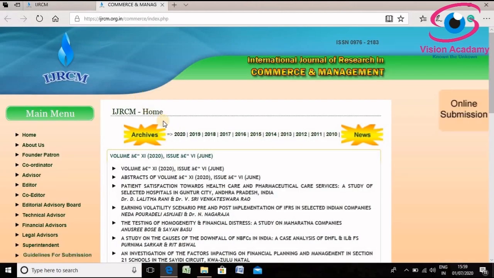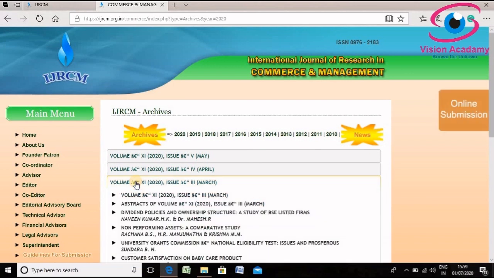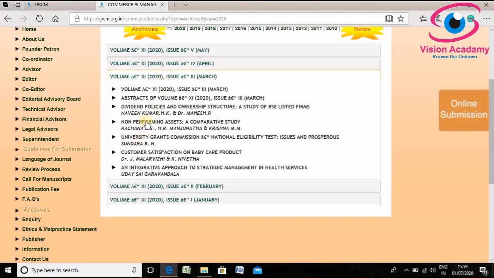In that you need to click on the year, and in the year you need to click on March, because my article was published in March 2020. The moment you click on March, it shows University Grants Commission National Eligibility Test. From there you can download my article. It is my article available on the respective website.